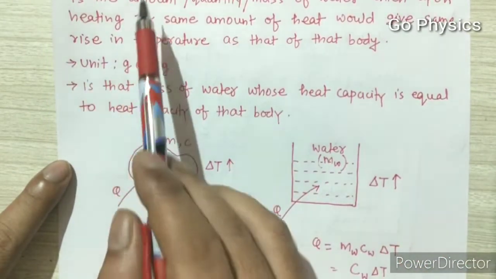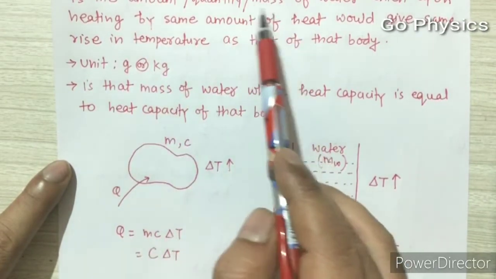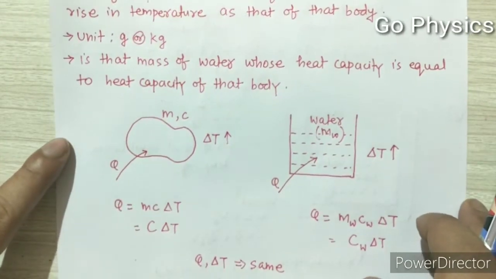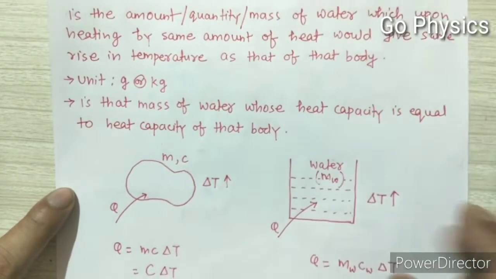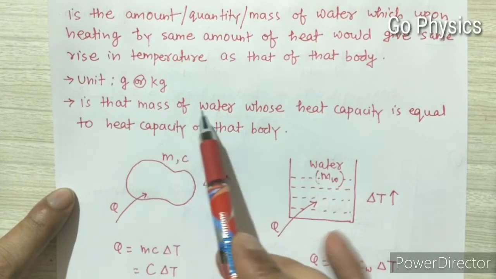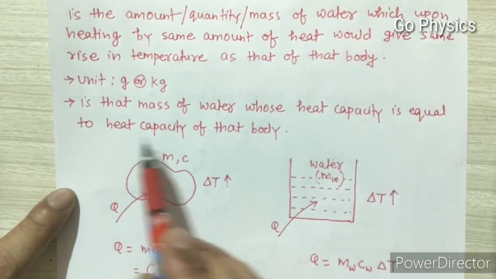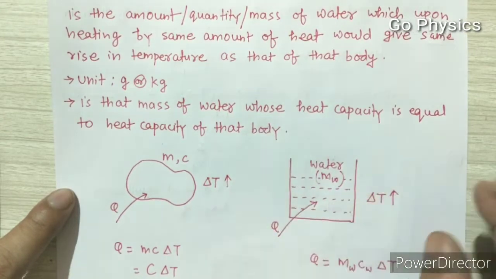And what is the unit of water equivalent? Since it is a mass, the unit will be gram or kg. Another definition of water equivalent of a body is, it is that mass of water whose heat capacity is equal to the heat capacity of that body.